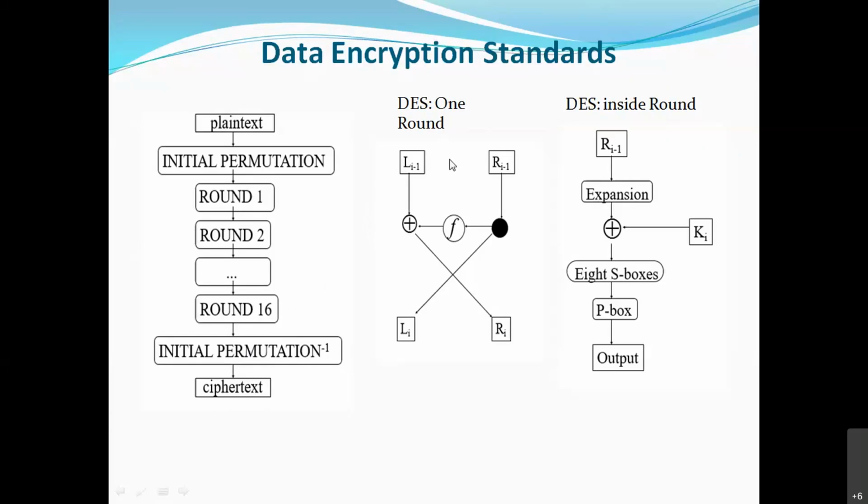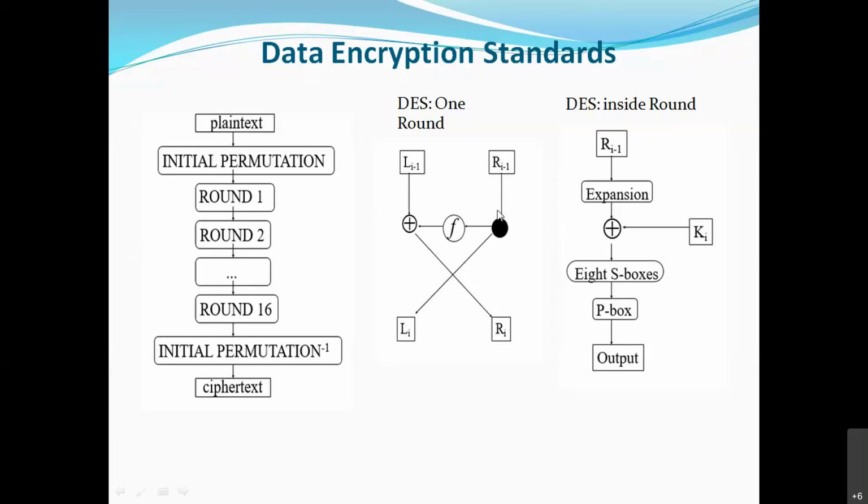Now, how is one round done? Just pay attention. The plain text is 64 bits. How it works, I will tell you. The 64 bits are divided into two parts, left and right. What will be the size of each part, left and right? 32. This is half, right? 64 divided by 2 is 32. Next, whatever process is done, 32 bits are there for the left and right sides.